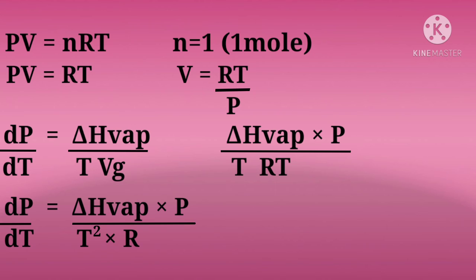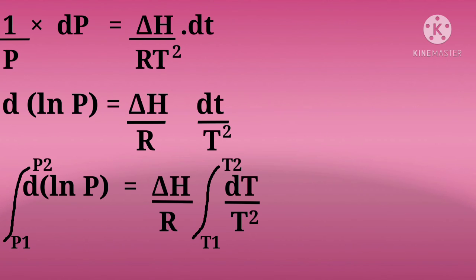Now we substitute the volume V in equation 2 and we get delta H of vaporization by T. The P will move up, that is, multiplied by P and RT. Now we get delta P by delta T equals delta H of vaporization into P by T square R. Now we take the pressure below and we have 1 by P into delta P equals delta H by R T square into dT. This is how we have rearranged it.